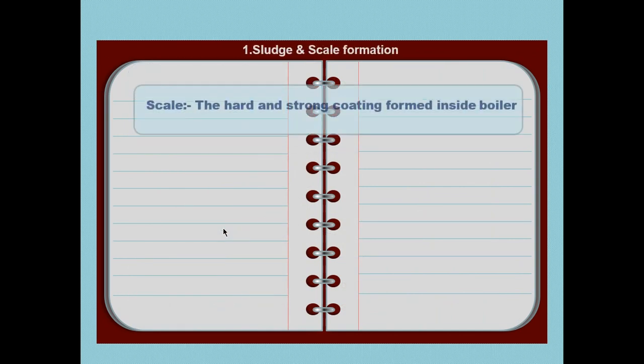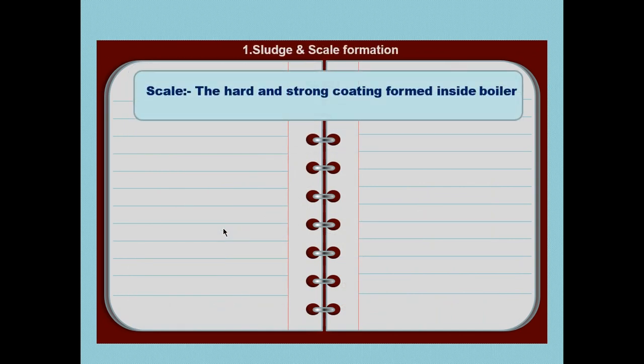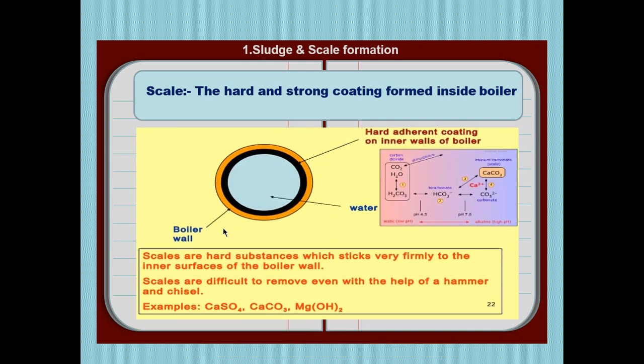Second is scale. Now scale is the other kind of precipitate. If the precipitate is hard and strong, coated inside the boiler, adhered and very difficult to remove, then that precipitate is called scale. Look here. See, this is a black colored layer of scale inside the wall of the boiler. It is adhered, it is not loose, it is a very strong, hard precipitate. Then it is called scale.